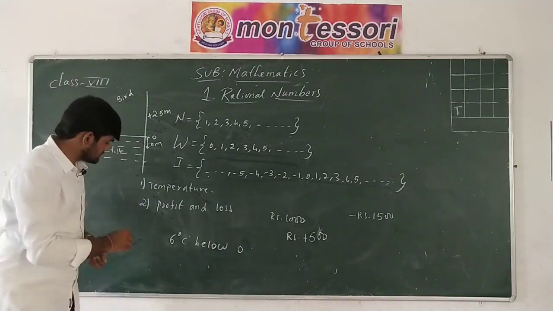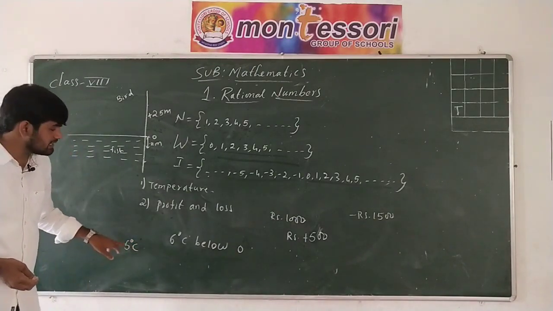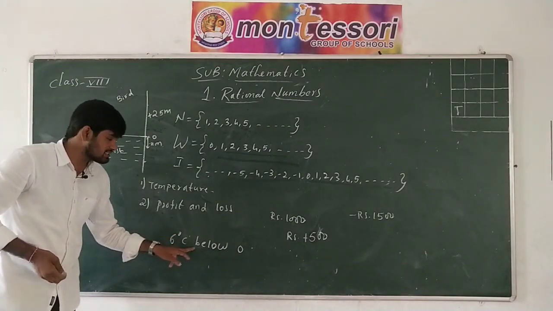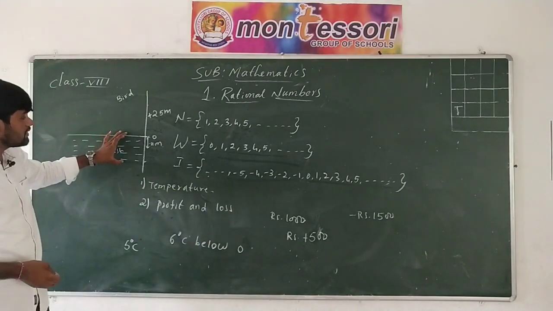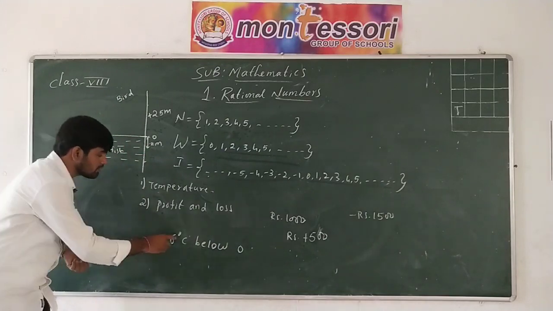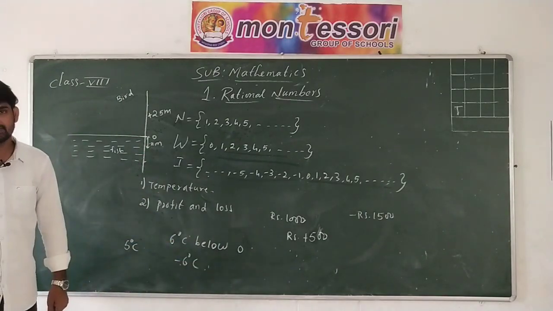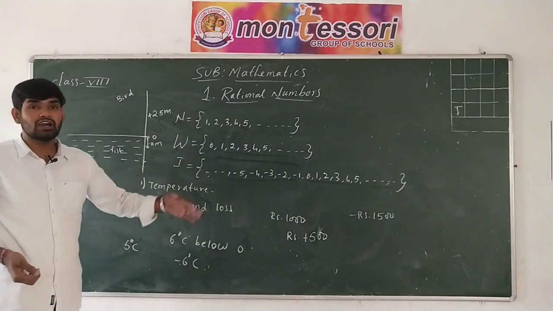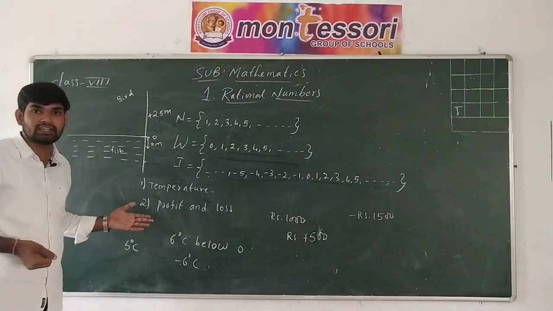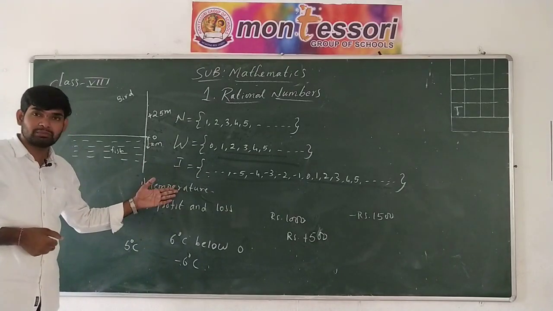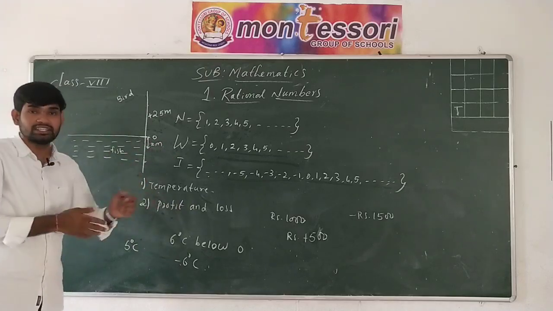In Delhi it was 5 degrees Celsius, and in Simla I said 6 degrees Celsius below 0. When I say below 0, as I said in the examples, we denote it with a negative sign. So here it is minus 6 degrees Celsius and there it is positive 5 degrees Celsius. Mainly the integers are used in real life in many situations, but I took only two examples to show where we use integers: in measuring temperature and in profit and loss. These are a few examples where we use integers in real life.